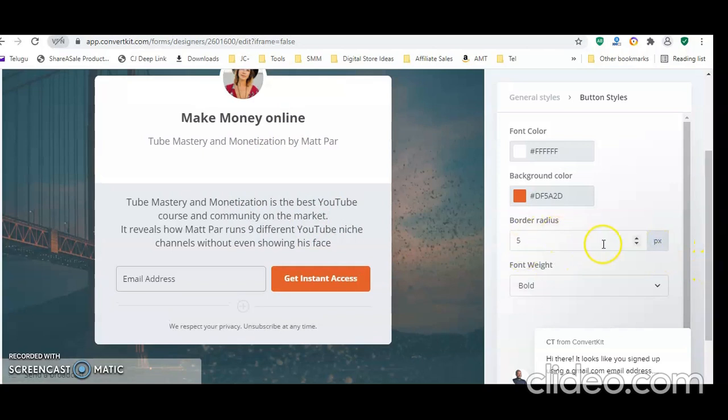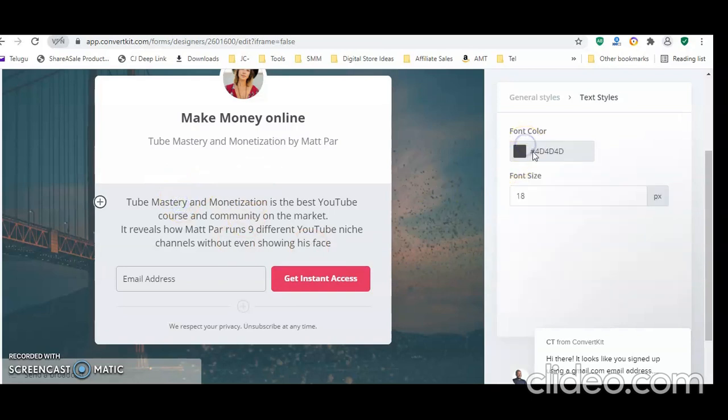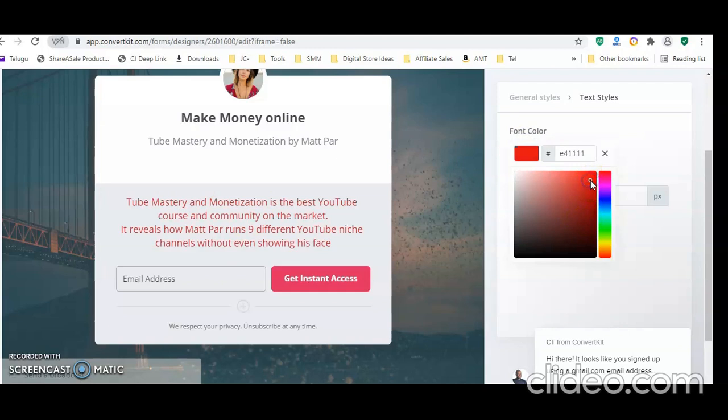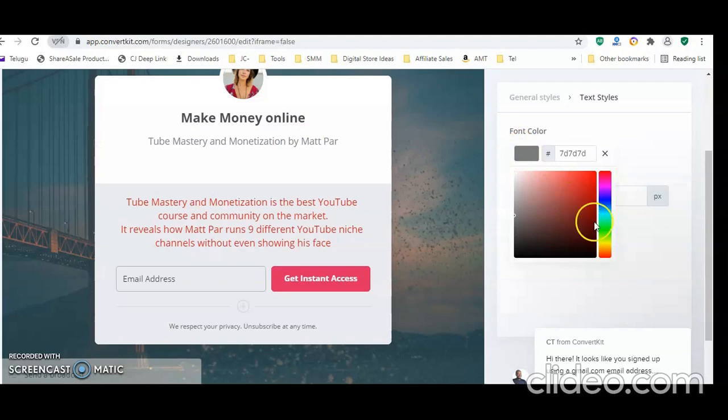If you want to change the border radius, you can change it. And you can change the color of this background text. Here I want to put blue, so you can change it to blue. Red also, anything you can change. This text, if you want to change to red, you can, and this one to some other color.